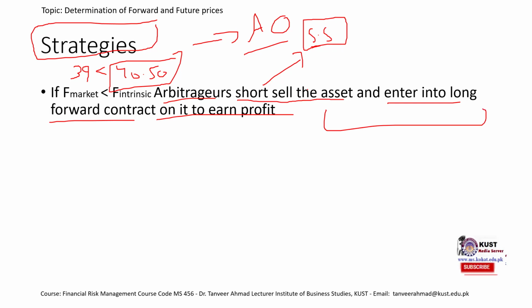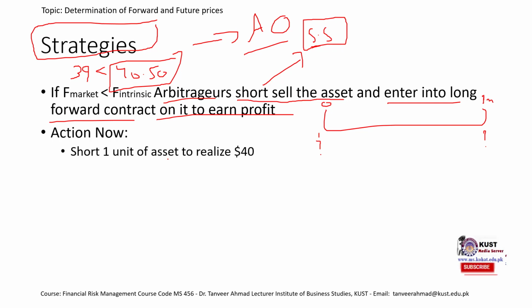Again, we would have a timeline. This would be today and this would be after 3 months. What action would we take today and what action would we take after 3 months? Today, obviously we do not have the asset. Remember, in the previous example we didn't have the money. In this example we have neither the money nor the asset. So we short 1 unit of the asset.